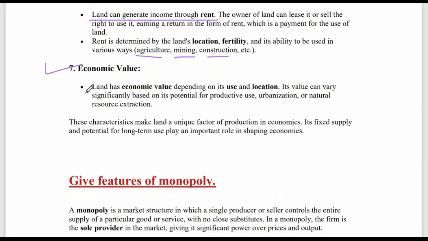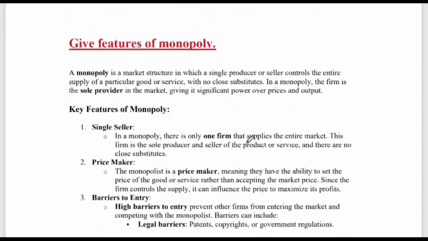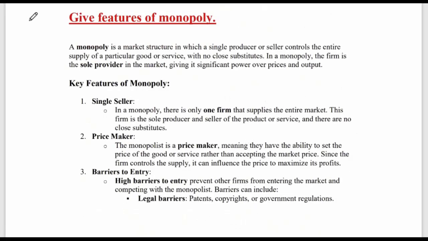Economic value. The land has economic value depending on its use and location. Its value can vary significantly based on its potential for productive use, urbanization, or natural resource extraction. These characteristics make land a unique factor of production in economics. Its fixed supply and potential for long-term use play an important role in shaping economies. Correct. Next, give features of monopoly.